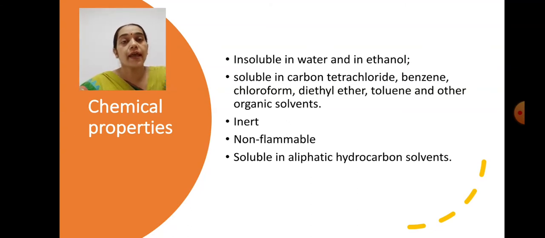If we go towards the chemical properties of these molecules, they are insoluble in water as well as insoluble in ethanol. However, they exhibit solubility in carbon tetrachloride, benzene, chloroform, dimethyl ether, toluene and other organic solvents.